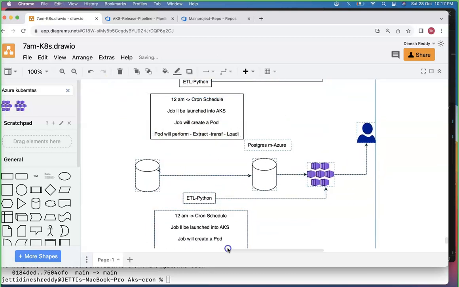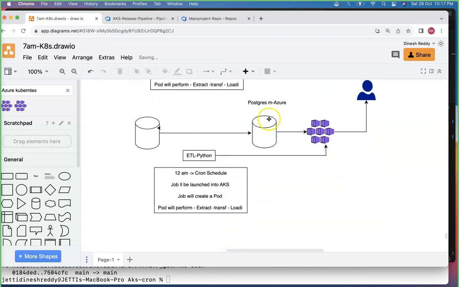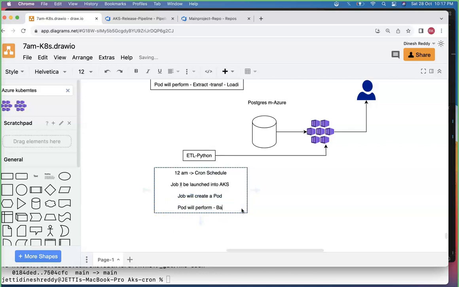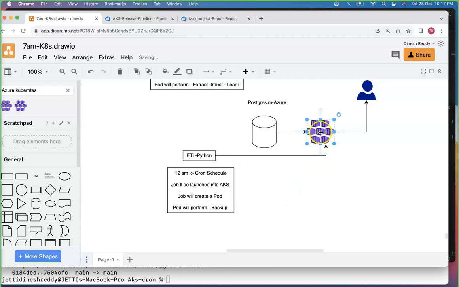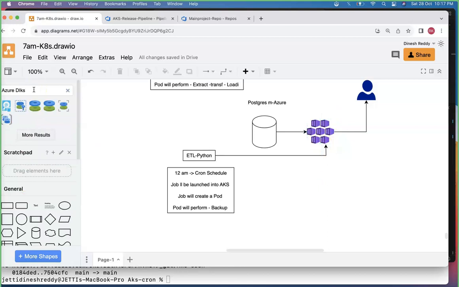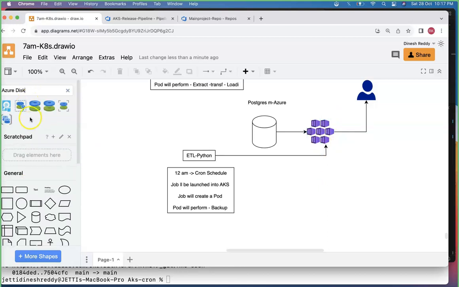I'll just move this one to a different case. Another model is, for example, let's not talk about data transformations and all. No need. I'm going to talk about backup. For example, what are the applications in the Kubernetes cluster? The Kubernetes clusters are mounted to external volumes, right? You can consider those things as a disk. So let's consider a disk.